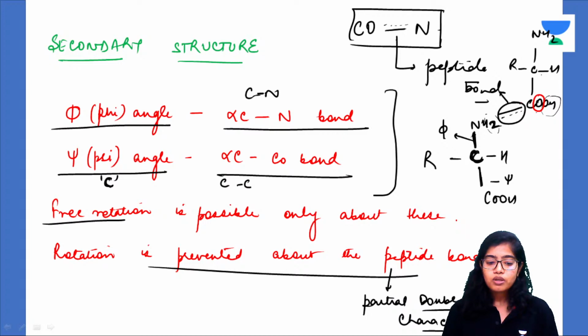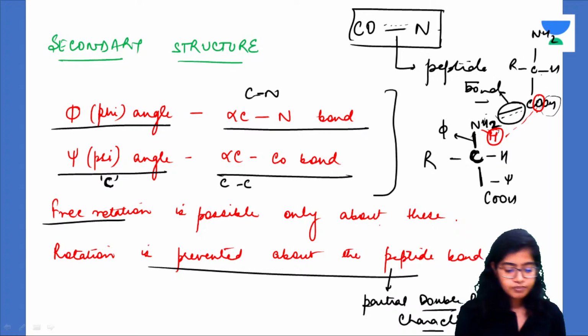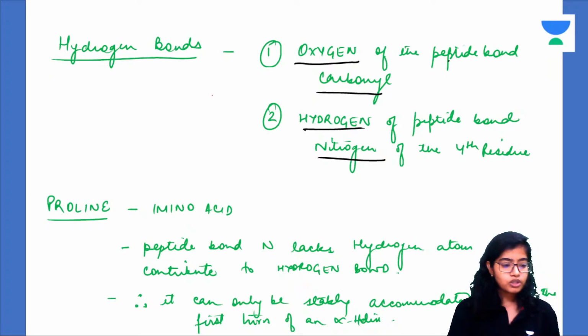Between this oxygen and the hydrogen bonded to the nitrogen, between these two there will be a hydrogen bond. Got it? I'll draw it once more to make it clear.